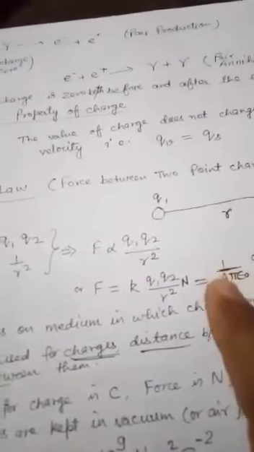k is a constant, whose actual value is 1/(4πε0), whose numerical value is 9 × 10^9 newton meter squared per coulomb squared.